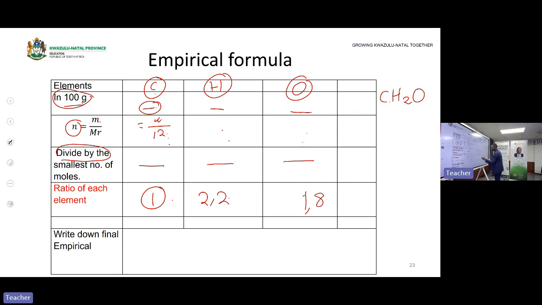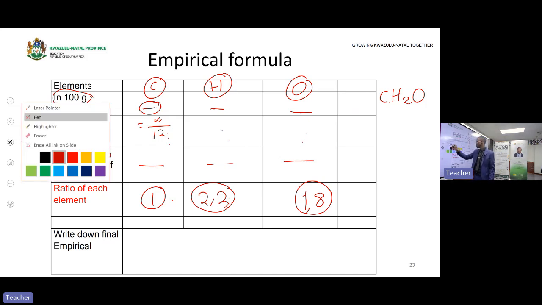This is not a whole number, and also this one is not a whole number. If you have this number, it is when you need to round off. Whenever you are rounding off, you must look whether the number after a comma is below 5 or above 5.